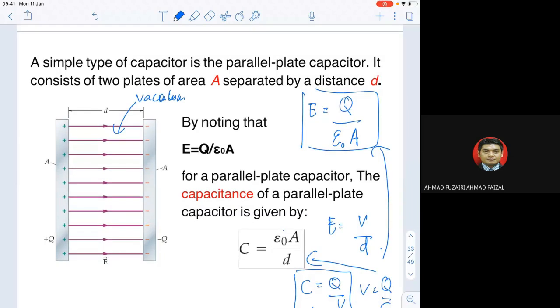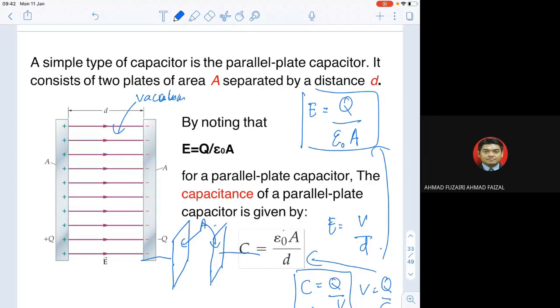Okay, a simple type of capacitor is the parallel plate capacitor, which consists of two plates of area. Normally when we have a capacitor, it should be like this: one plate and another plate facing each other. The parallel plates must have an area. It is not just a thin line, it should be an area, and due to that, we can have a transport of electric field from the positive terminal to the negative terminal. So that's how we get the capacitance.